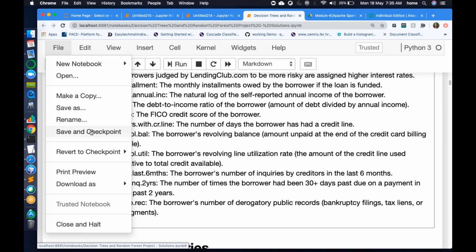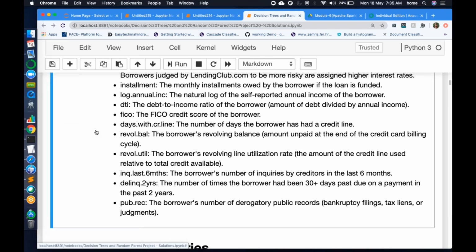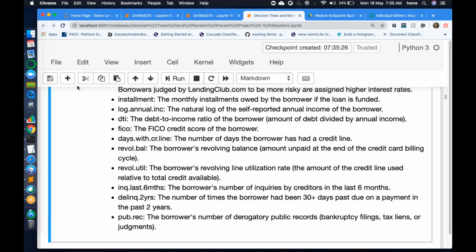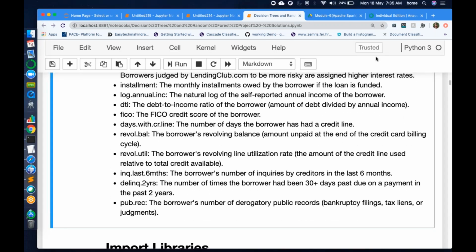That is the goal. Now Jupyter takes X amount of time to update both the checkpoint file and your main file. If you have done some very important change and you don't want to lose it, better to save and checkpoint. Click on this save and checkpoint option. Okay, so you can see checkpoint created at this time. So this has been saved. Now immediately if your system shuts down or crashes or something happens, you can recover your old file, because you have saved it. Is it clear? Save and checkpoint is clear?